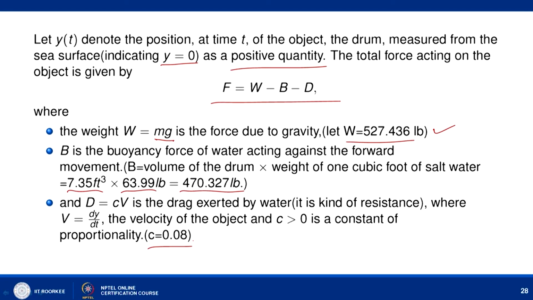I am taking these values from an example where it is assumed that if the drum hits the ground beyond 40 feet per second speed, then it may break down. So, by looking at this model, what should be the impact speed at the time of hitting the ground? So, we formed the differential equation.